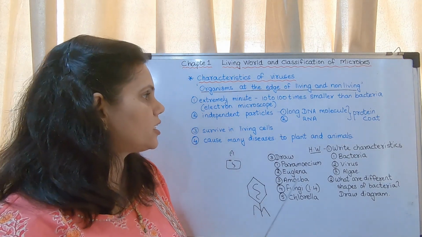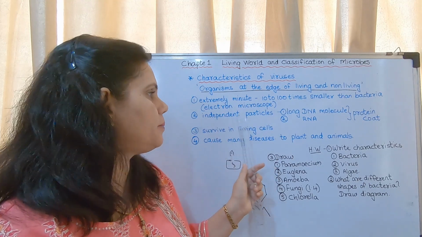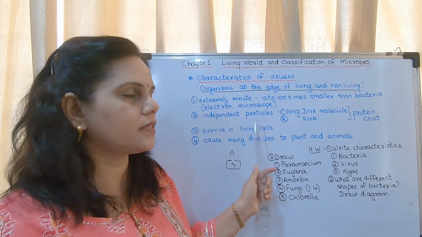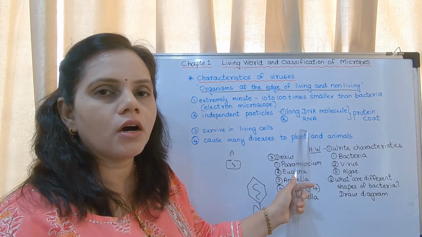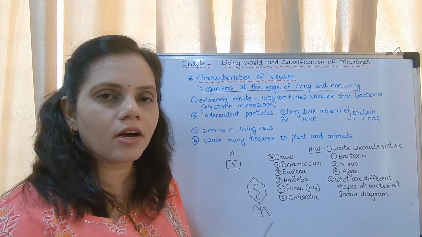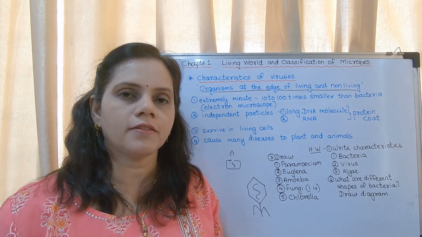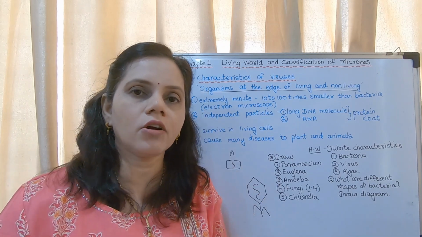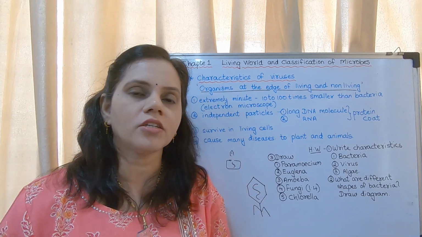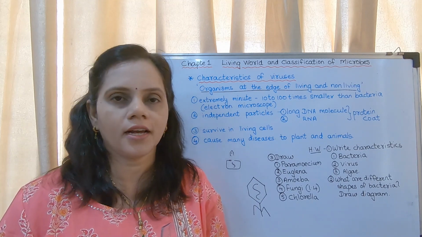Okay, so what is a virus exactly? Viruses are independent particles with a long DNA molecule or RNA molecule. In the center, there is a DNA or an RNA with the protein coat. So the virus is a gentleman. It is having a coat, a protein coat. But inside the protein coat, what is there? There is a DNA or an RNA.